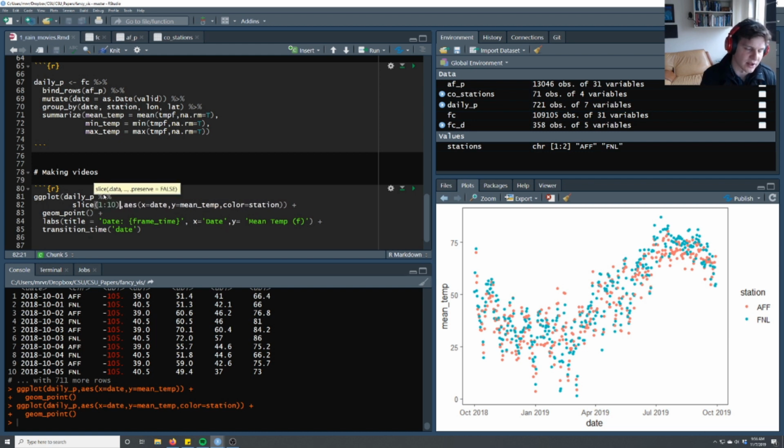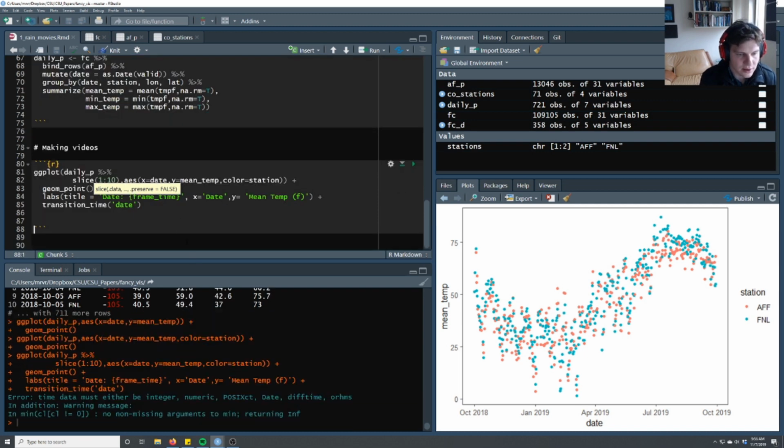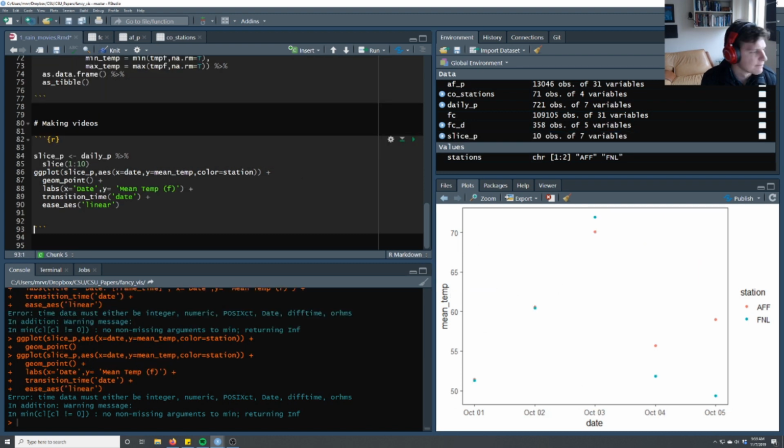When you're making these videos with hundreds or thousands of plots, what you're going to generate is hundreds of thousands of plots. So you want to test it on a smaller subset first. So we'll do ggplot. Time data must be either integer, POSIX... well, what? Oh, I don't think this should be quoted. Dang, such a simple thing.